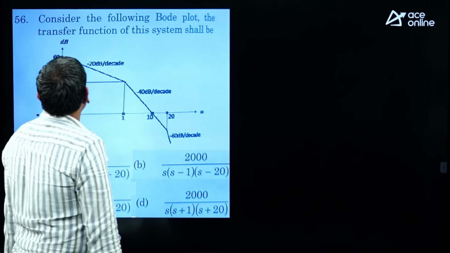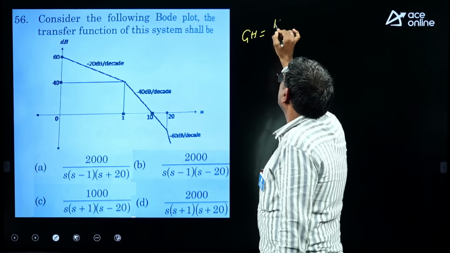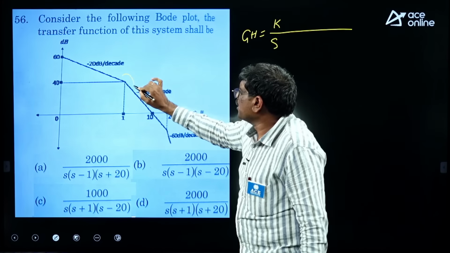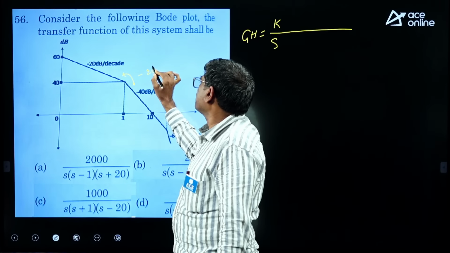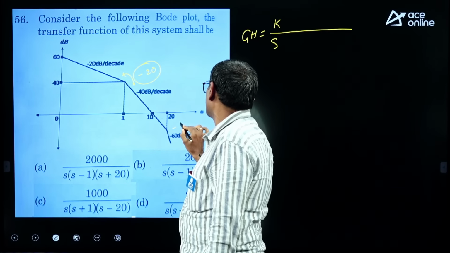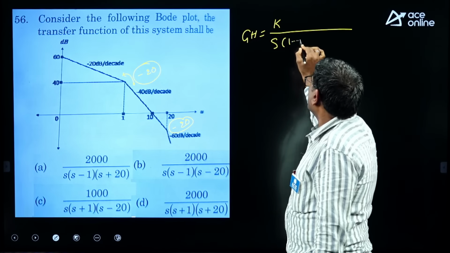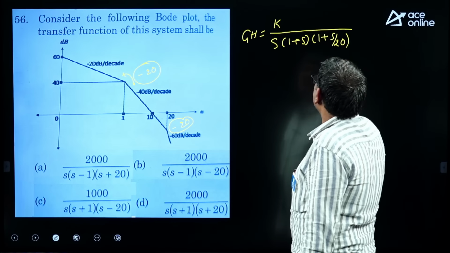Next, it is a simple question. Bode plot simply GH equal to K. So, initial slope is minus 20 means yes. Change in slope, here you are getting what? What you will get? Minus 20. That means one more pole. Here change in slope minus 20. One more pole. That means what you are getting? 1 plus S by 20. Now find the K value.